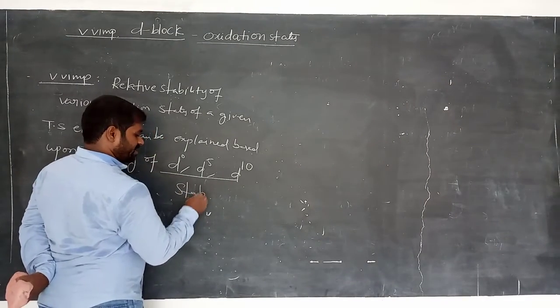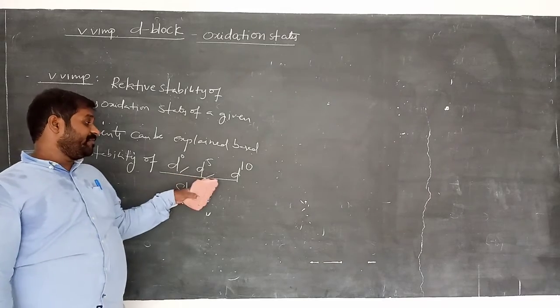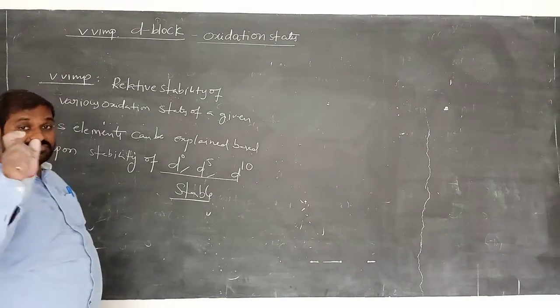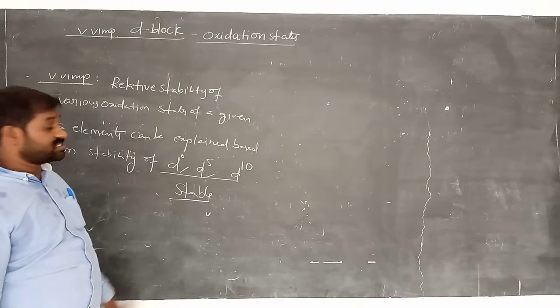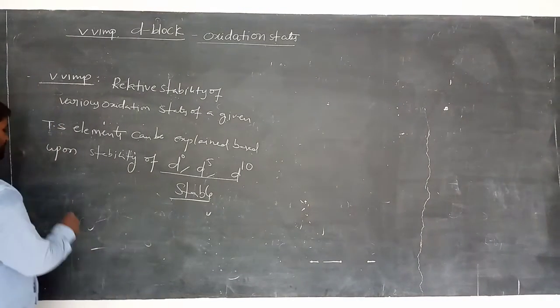Remember this. Stable. Very, very important. If you observe a d0 or d5 or d10 electronic configuration in the transition elements in their compounds, then the compounds are very stable. Okay, remember this. Let us see the example.